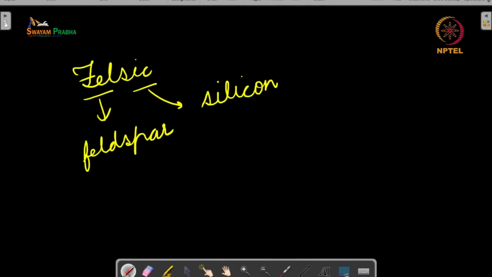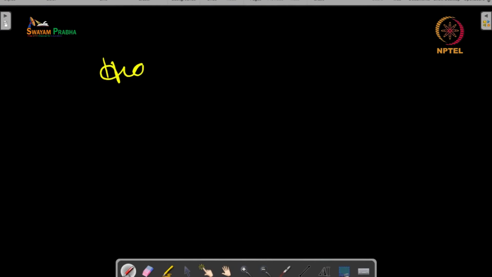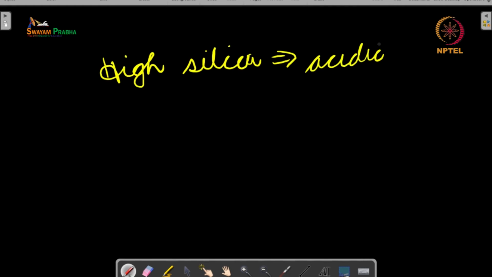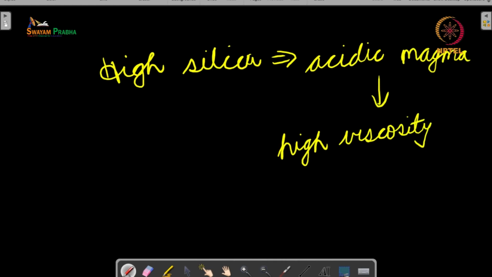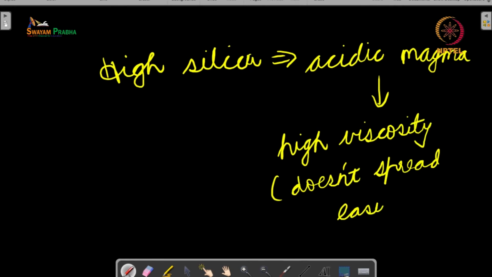So let us write it like this: high silica. So these will be acidic magma, and acidic magma has high viscosity, which means that it doesn't spread easily.